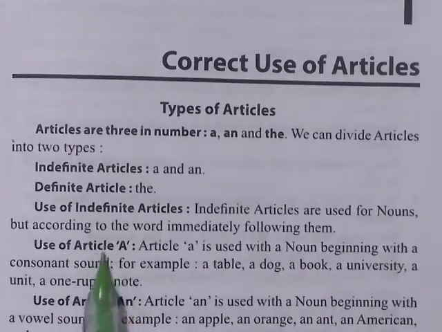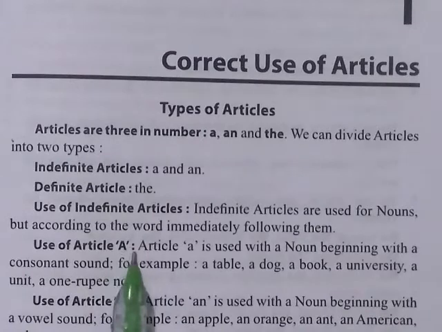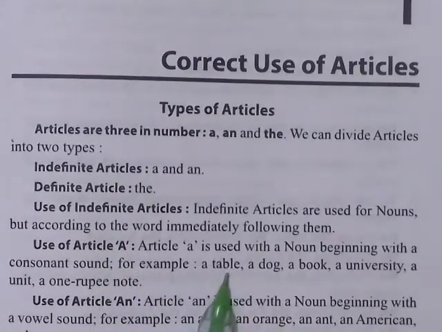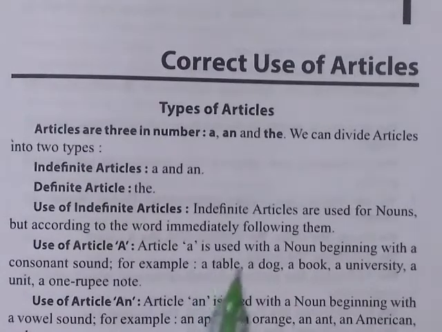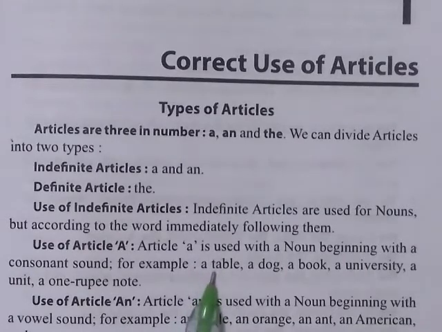You will use this article before that word which starts with a consonantal sound. Table, that is T. T is a consonant, so here we shall put a, that is a table.